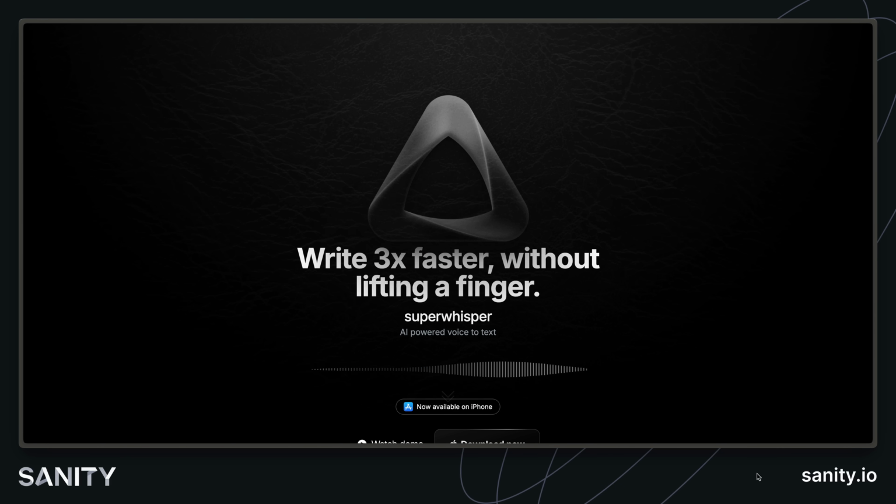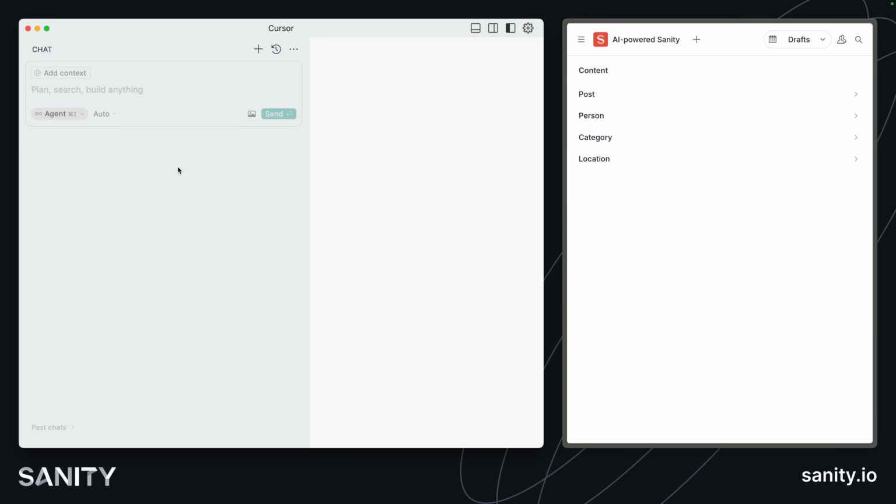My favorite AI-powered dictation app is Super Whisper. It's free to try. There is a paid version, and there are alternatives out there. It's just the one that I'm going to use in this course. Once you have Super Whisper installed, you can write your prompt something like this: The title of this project is AI powered, but it's just a blog for my local bakery. Can you update any references to AI in this project to my bakery?